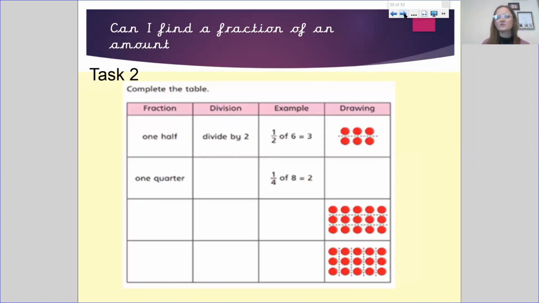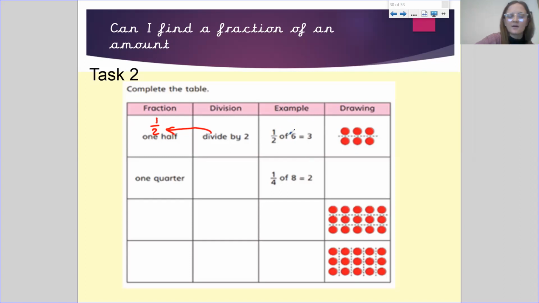Task 2 says, complete the table. So there's 1/2, and it says divide by 2, because we've got 2 groups. Remember, if you've got 1/2, you divide by 2, and 1/2 of 6 is equal to 3.